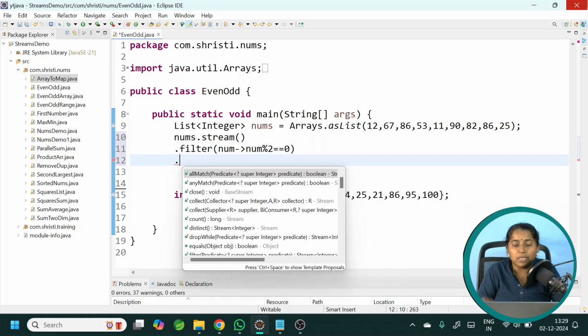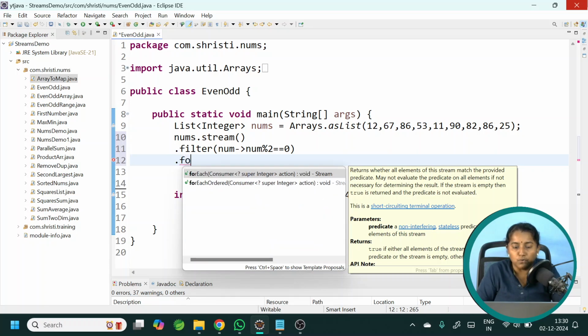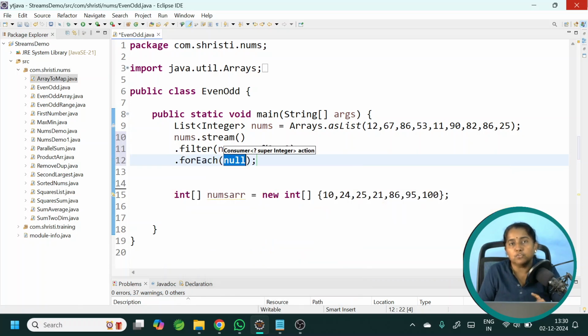Then you can get it back again in a list, or you can use forEach and print them directly. Let me use forEach. forEach takes a consumer as parameter. Here also again you can use a lambda expression or you can use a method reference. Both will work perfectly fine.